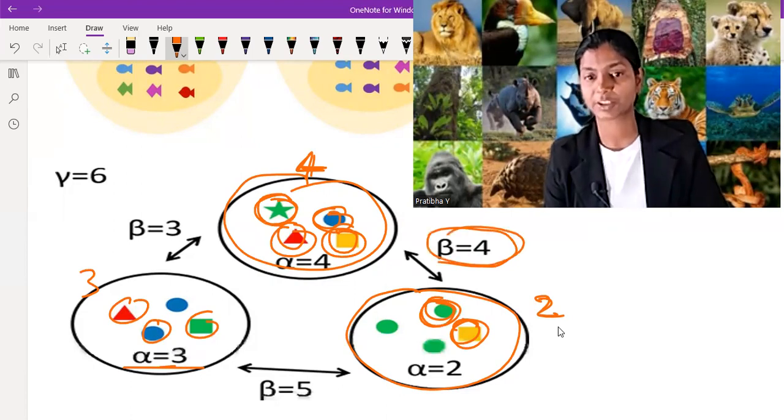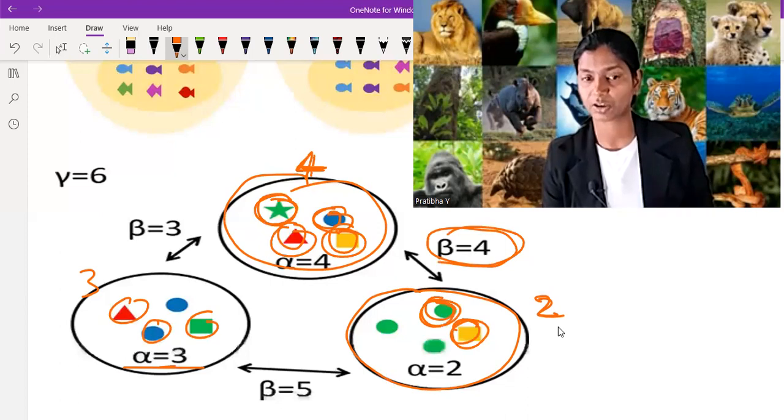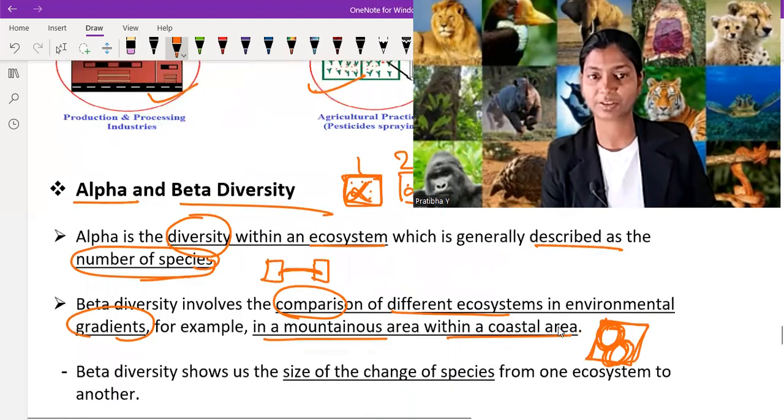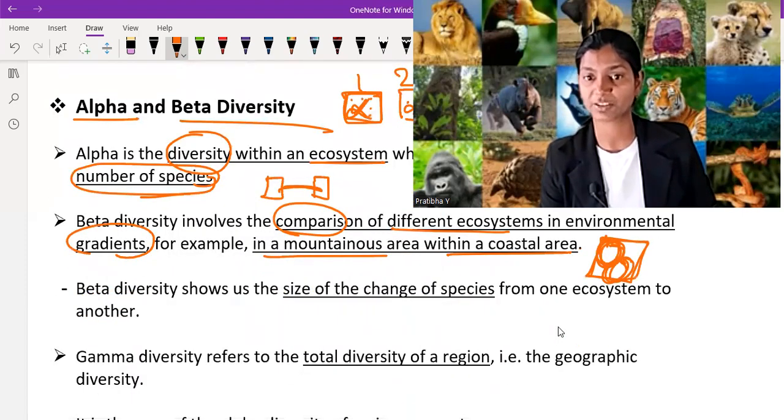That means species which are common we are not counting. Species which are different, or not common in both, we count in beta diversity. So beta diversity is basically a comparison. Beta diversity involves the comparison of two ecosystems in an environment gradient, for example, a mountainous area and a coastal ecosystem. Beta diversity is the size of change of species.